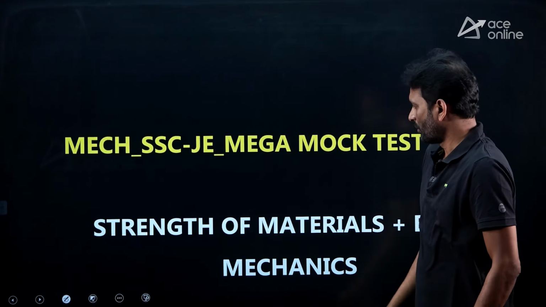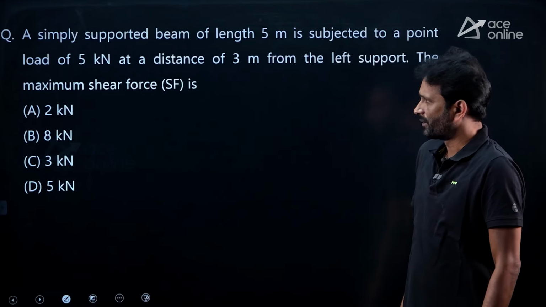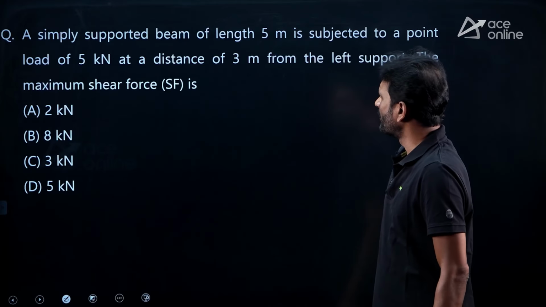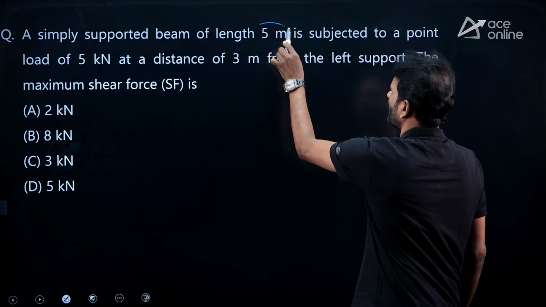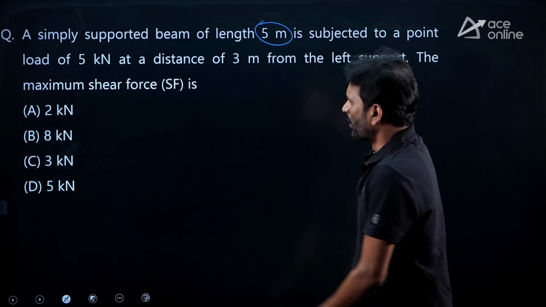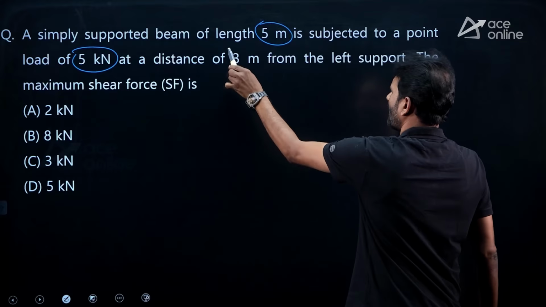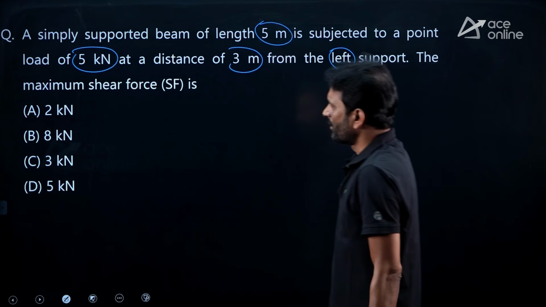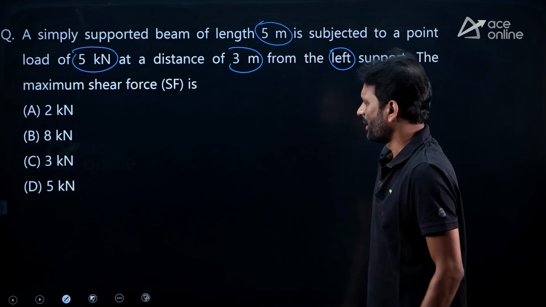Now, let's see the solutions for the following questions. This is the first question we are having from SFD and BMD. A simply supported beam of length 5 meter is subjected to a concentrated load of 5 kilonewtons at a distance of 3 meters from left support. For this condition, what is the maximum shear force in the beam?